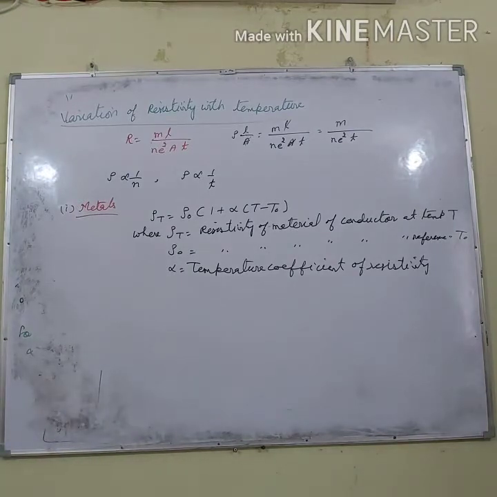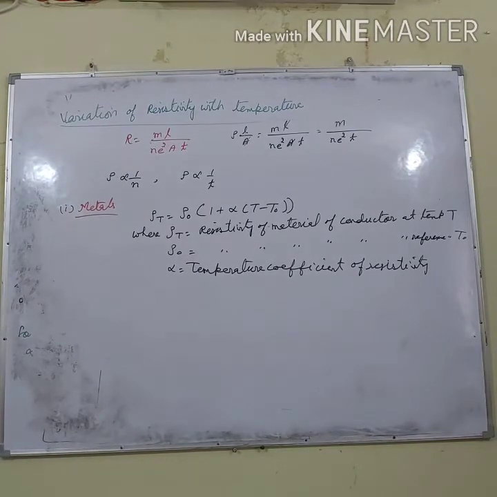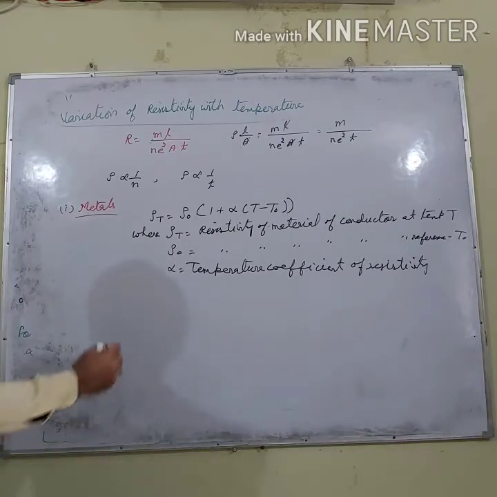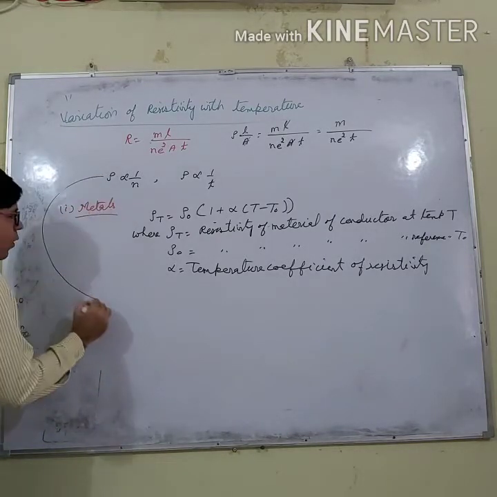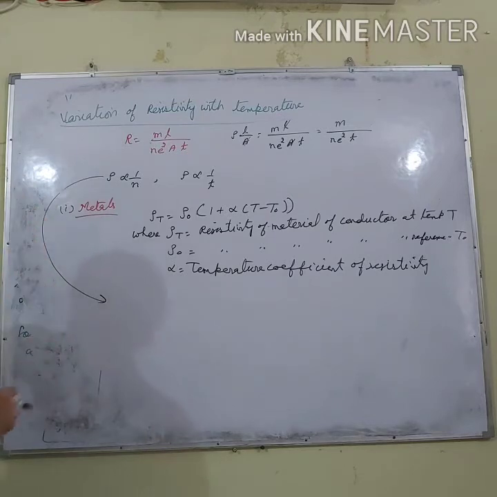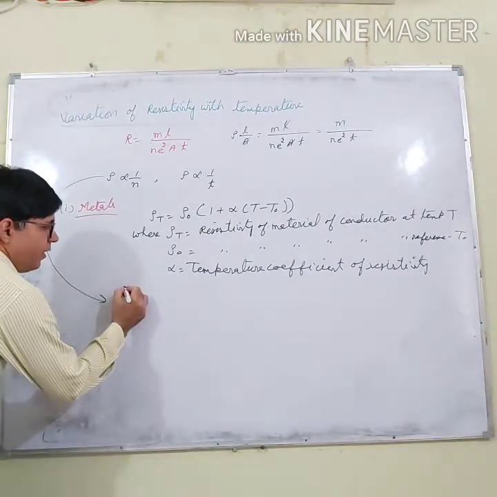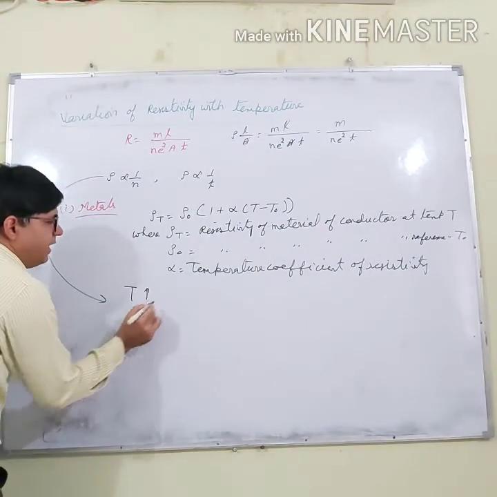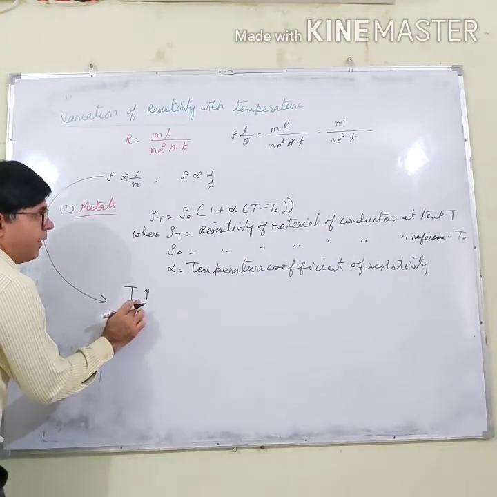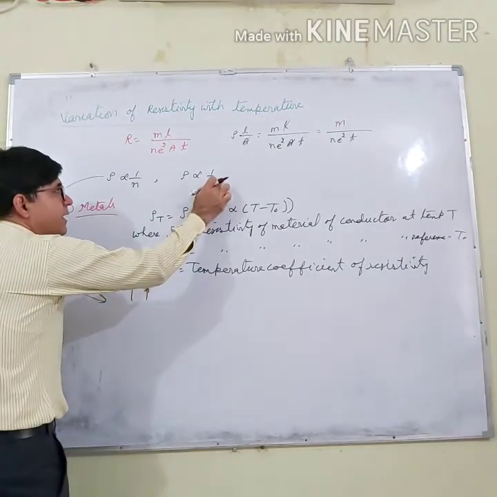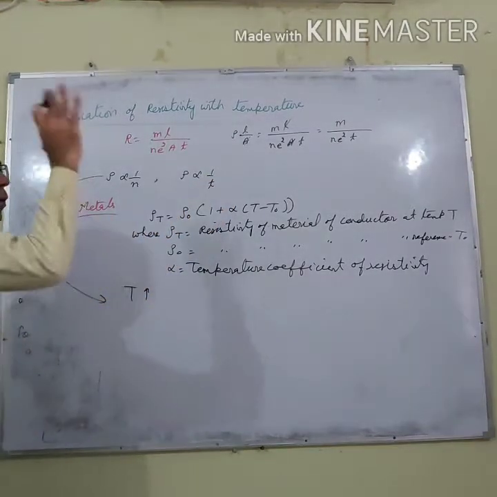Now let me tell you, on the basis of this relation, why the resistivity of metals increases with temperature. For metals, if I increase T, temperature is represented by capital T and average relaxation time is represented by small t.